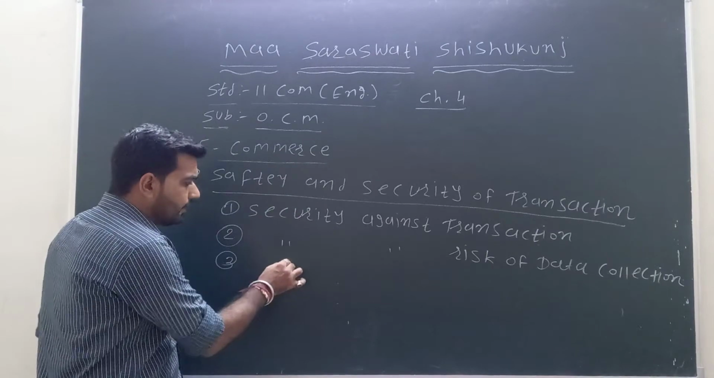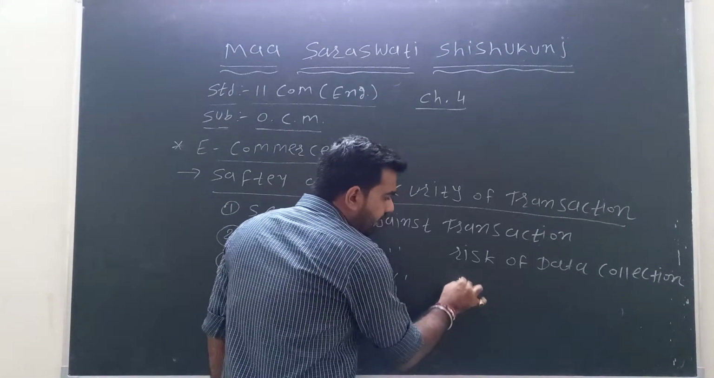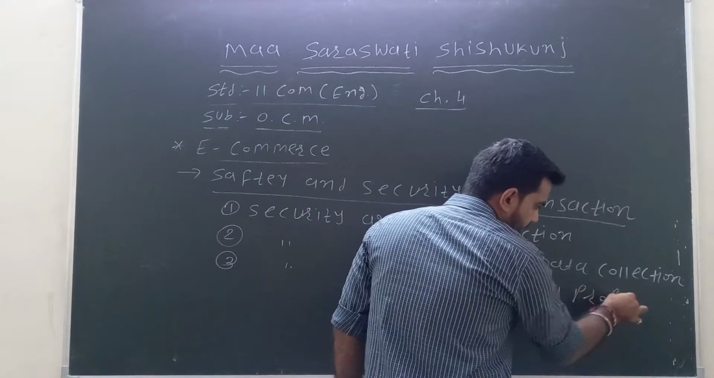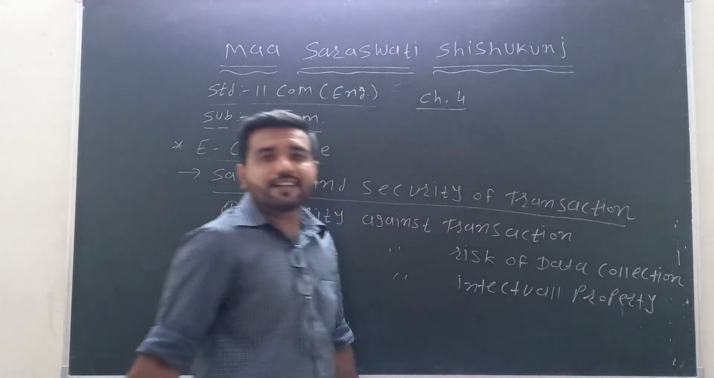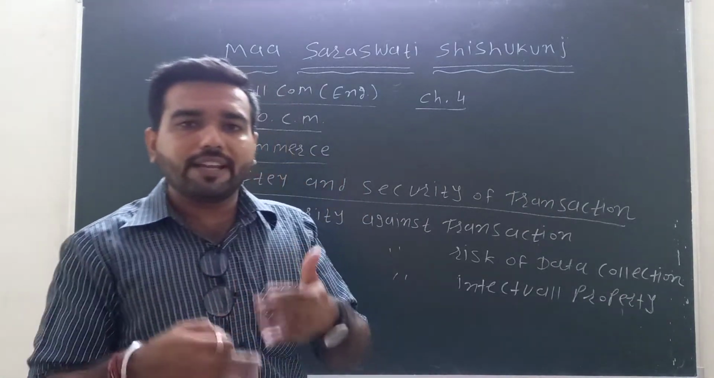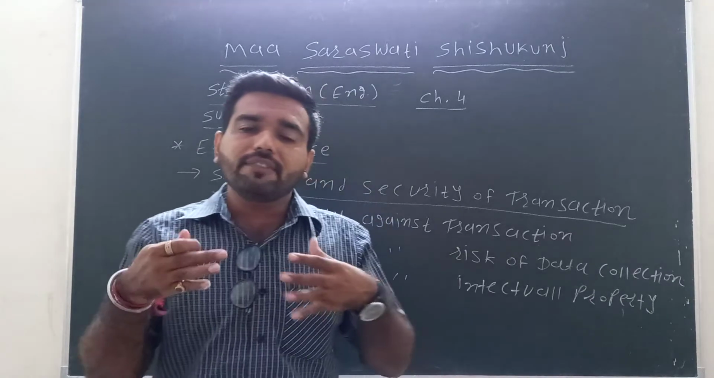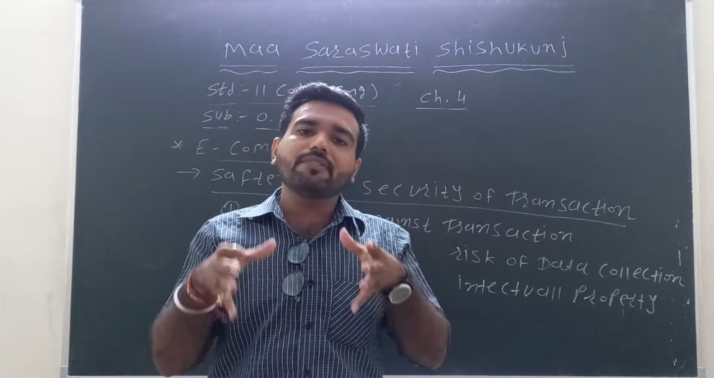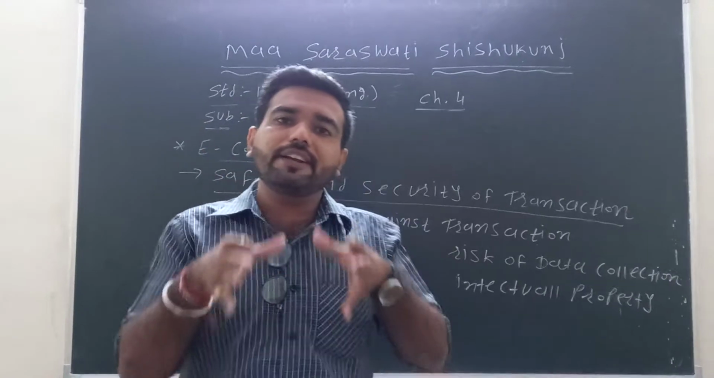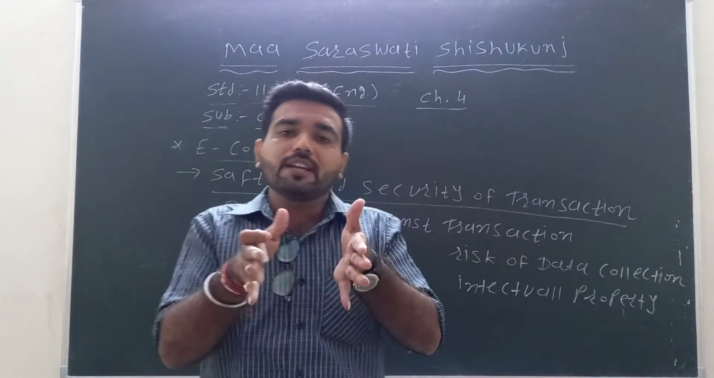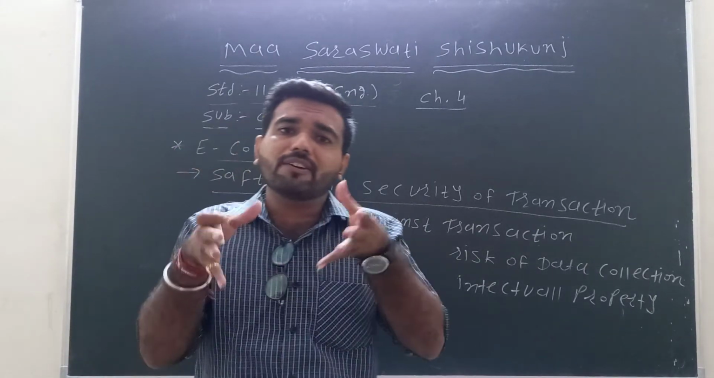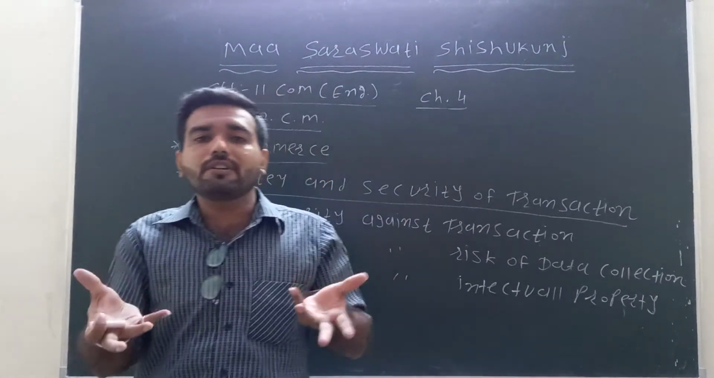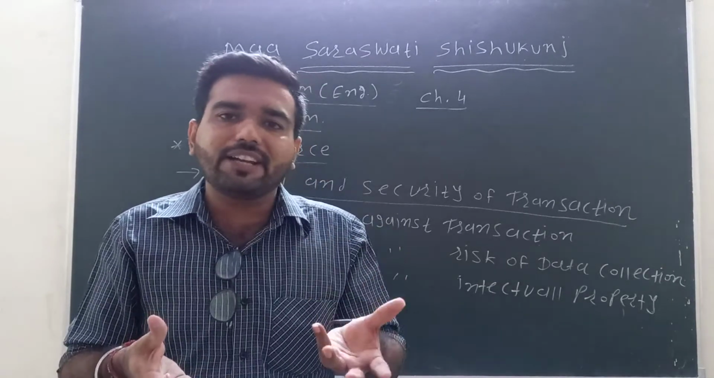Now the third point is the security against intellectual property. Whenever we use online transactions, we put our information on the internet. Whenever we put our information on the internet, it becomes public, not private. Our email address, mobile number and password are all on the internet, so cyber criminals also use this kind of information.